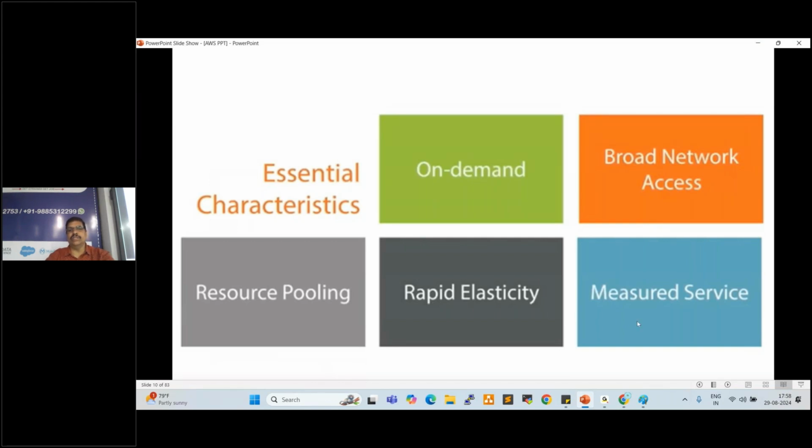Measured service. Whatever resources we are using in cloud are measured. For example, if I am using a server from 9 a.m. to 6 p.m., for those 9 hours only I have to pay the bills. Or if I'm using a server for 1 hour daily, for that 1 hour only I have to pay. So whatever services we use in cloud are measured. These are the five essential characteristics, which are very important, and also asked in interview questions. Clear, everyone?